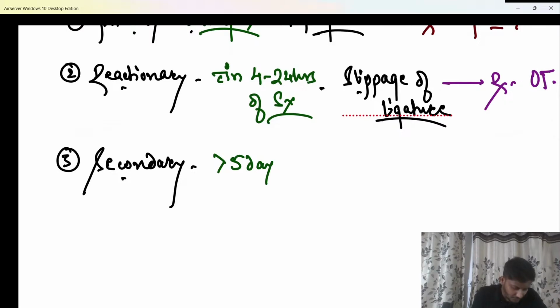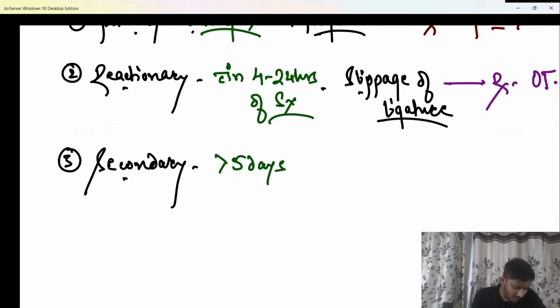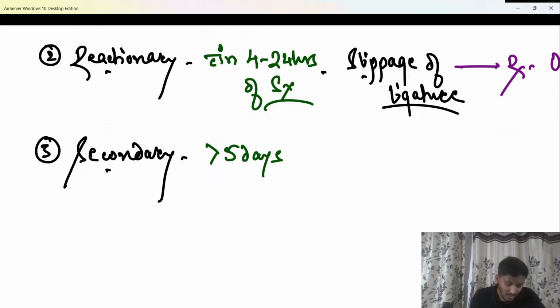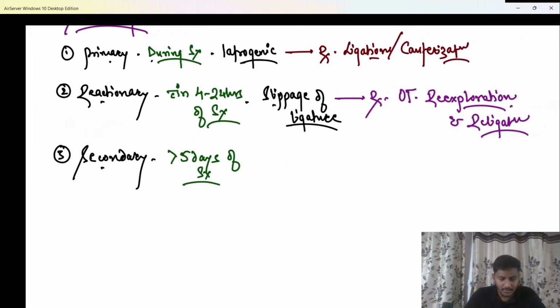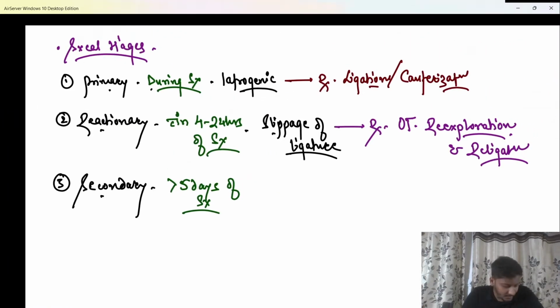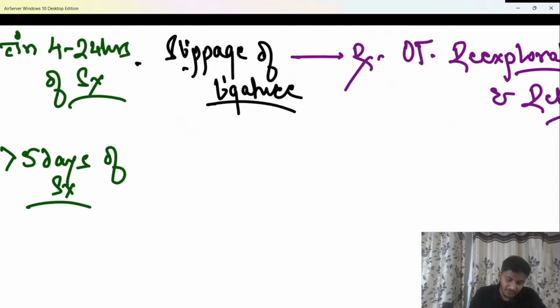The bleeding that usually happens after 24 hours can be considered, but if the timeline is asked, please remember it is mostly more than 5 days. 95% of cases are more than 5 days itself. Okay? So the better definition to be said is after 5 days of surgery. So any bleeding that happens from the surgical site after 5 days of surgery is usually considered a secondary hemorrhage. Please remember it is 5 to 7 days in some books, but if the minimum is asked, then the minimum should be 5 days. Remember this, beta, please remember that. Okay? So more than 5 days of surgery.